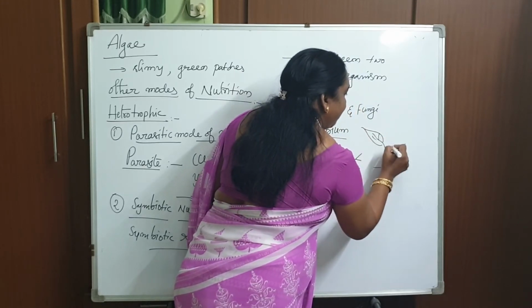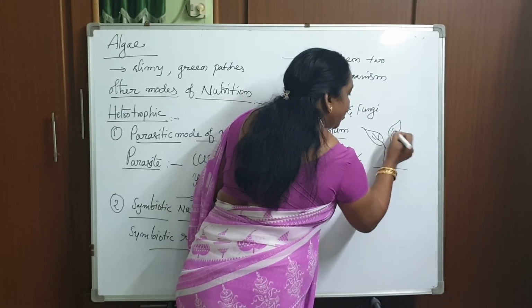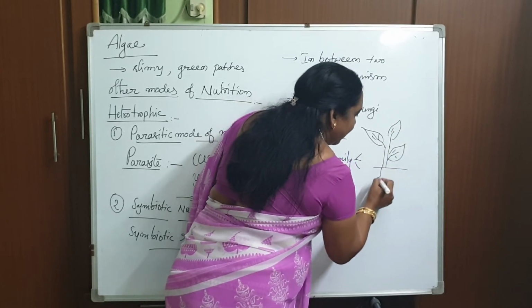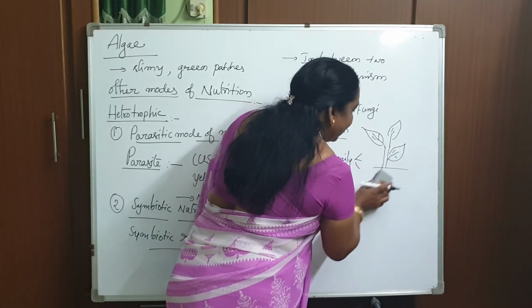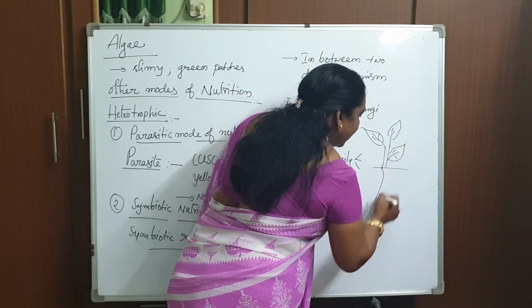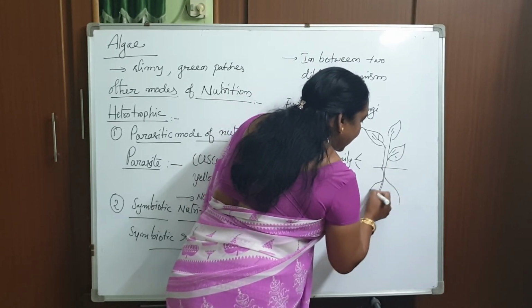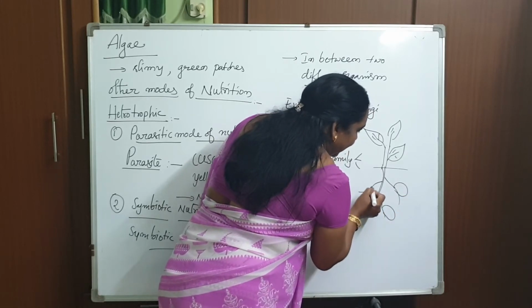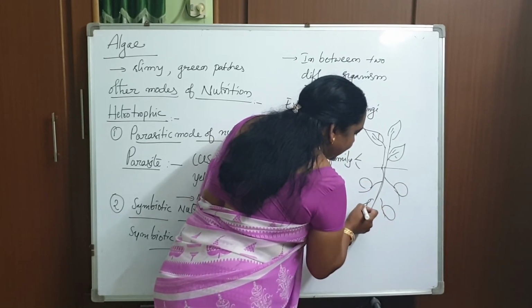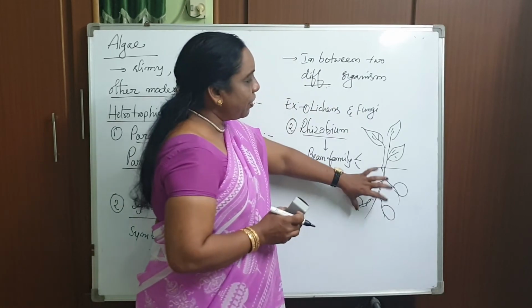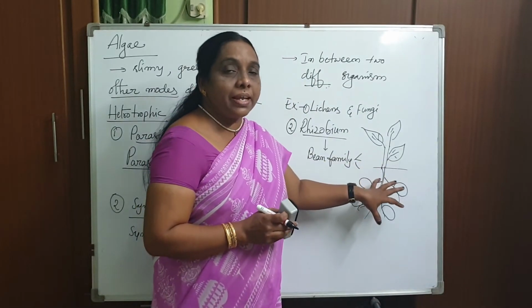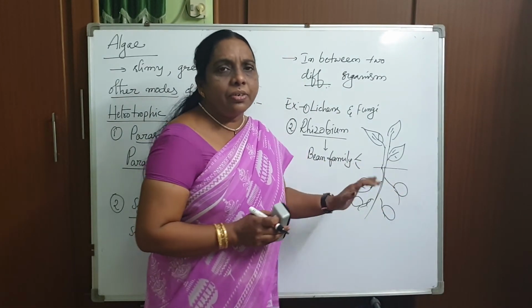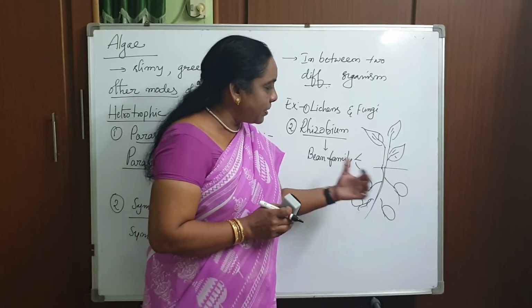Okay, the bean family. In this bean family plant, the main root has nodules like this. Don't worry, this is just for your idea; I am explaining this in class 8. This picture is given, and I think in your textbook you also have this diagram in the next topics.